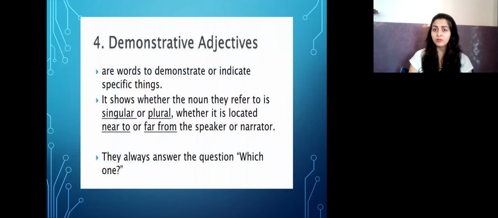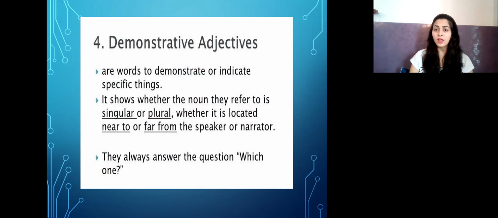Let's see the last type of adjectives, that is demonstrative adjectives. Now what are demonstrative adjectives? The word itself tells you to demonstrate something, that means to bring focus. Demonstrative adjectives are words to demonstrate or indicate specific things, to focus on specific things.